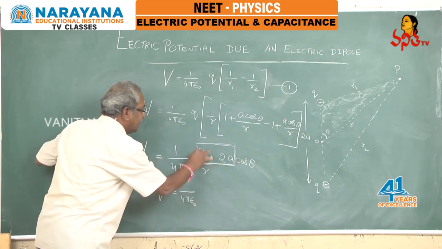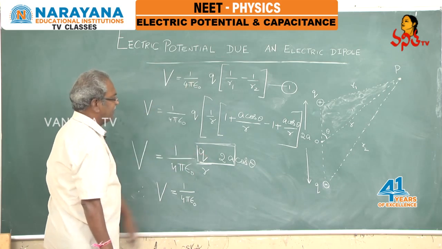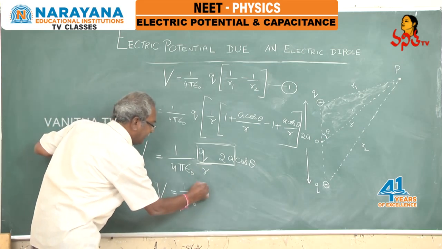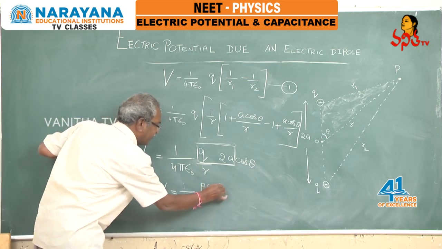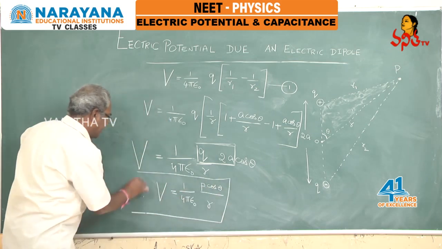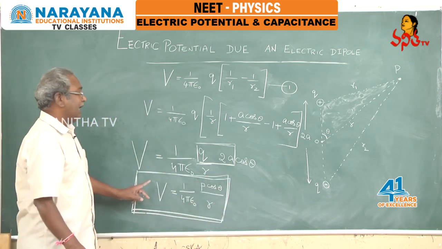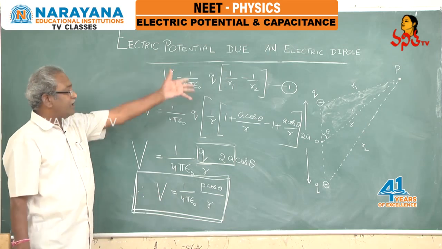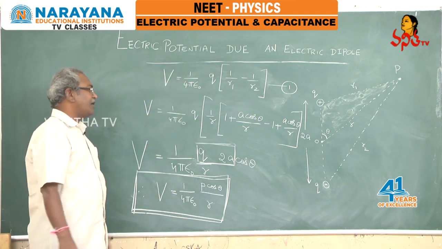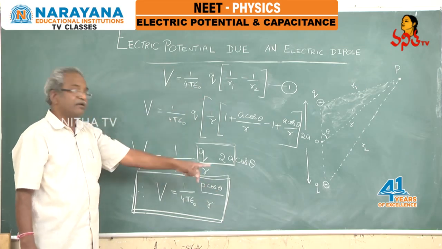This is the product of the magnitude of the charges and the distance between them, which is nothing but the electric dipole moment. We write it as P. So V equals P cos theta by R squared, over 4 pi epsilon naught. Therefore, this is the expression for the electrostatic potential because of an electric dipole at a distance r, where the point is at a distance r from the center of the dipole and the line to the point makes an angle theta with the axis of the dipole.